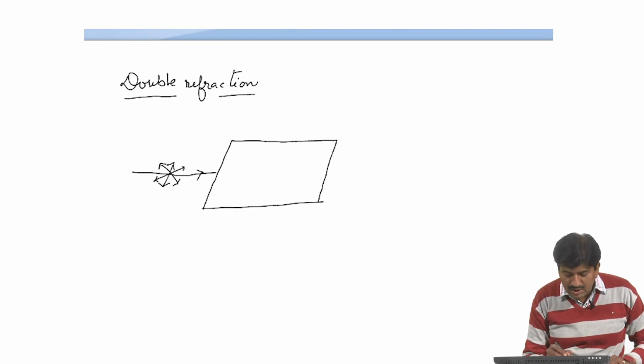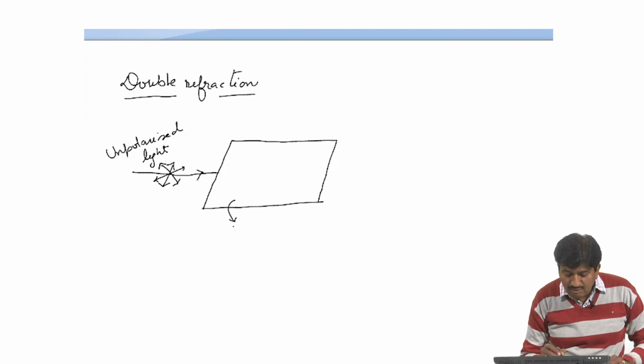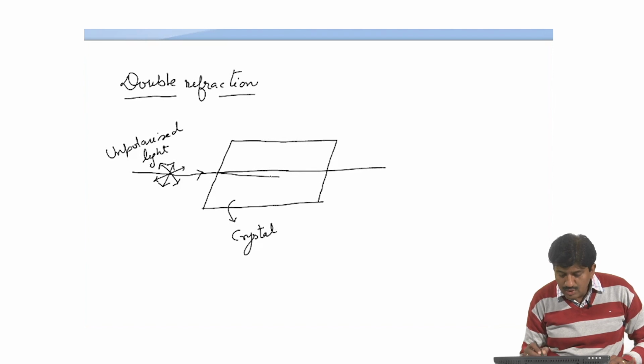We can represent unpolarized light like this. This unpolarized light, when passed through a crystal, is divided into two types of light.